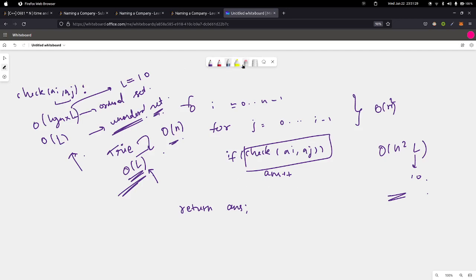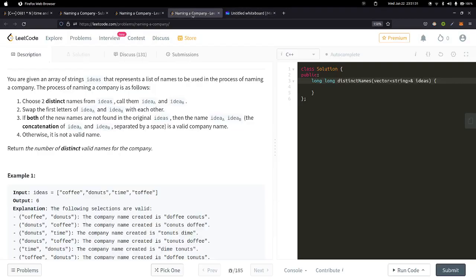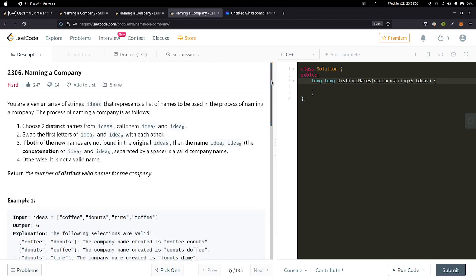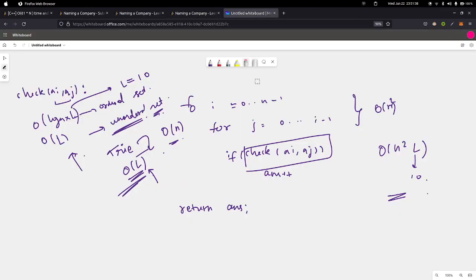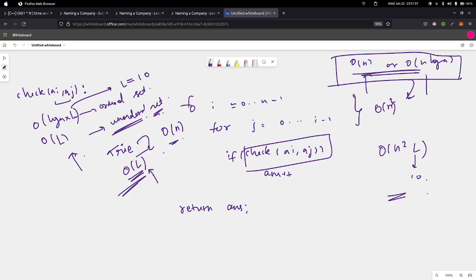Okay, but we don't need the brute force solution. We need to solve this in an optimal time. Like how can we solve this in even more optimal time, right? As I said, the expected complexity is either order of n or order of n log n, right? So how can we achieve this time complexity from this time complexity? How do we do that? We can clearly see that we can't have two nested loops in both of these complexities, right?